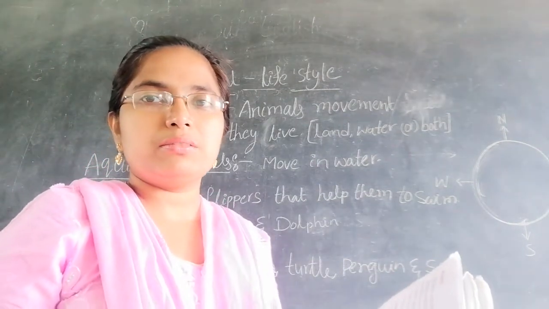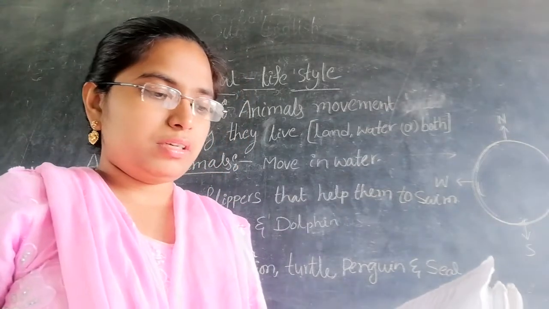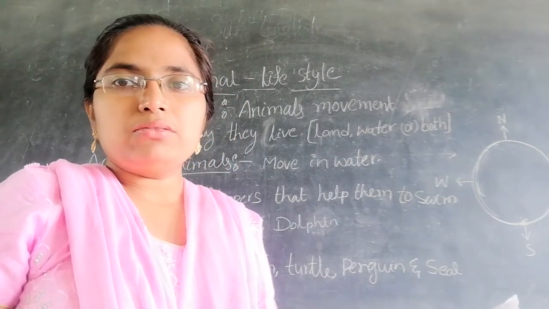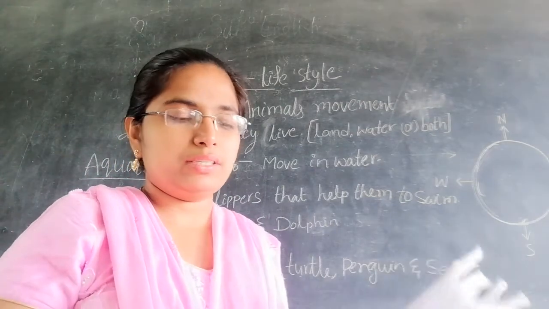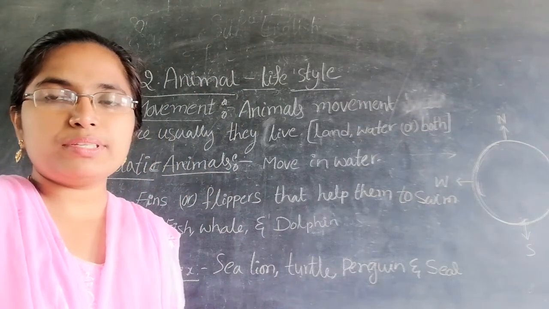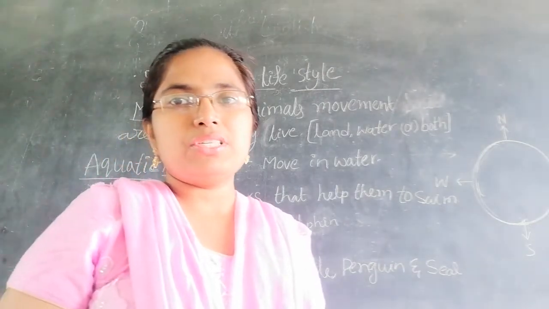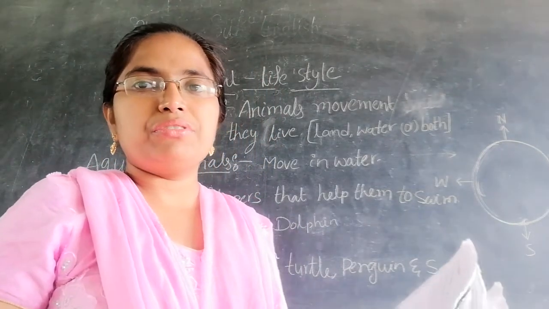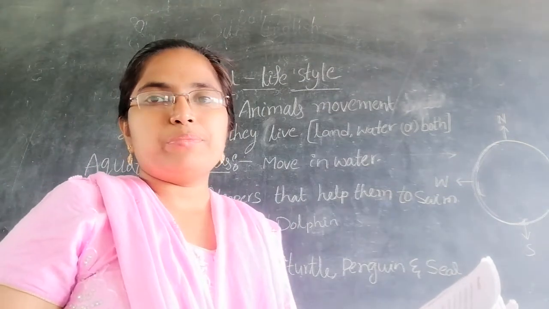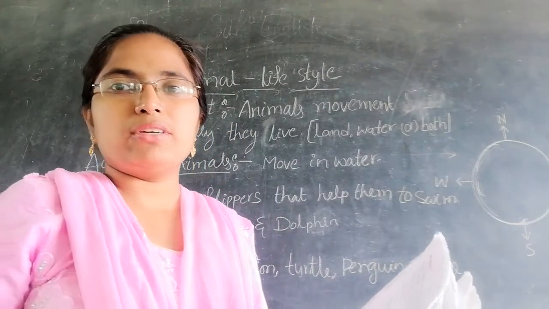Aquatic animals means nothing but animals living in water. Those are called aquatic animals. You know that very well. What are the examples of aquatic animals? Fish, tortoise, jellyfish, starfish, octopus. Those are the examples of aquatic animals.